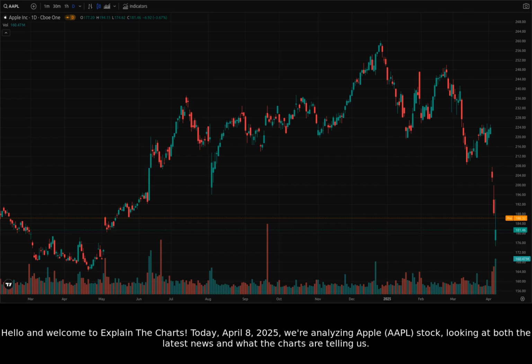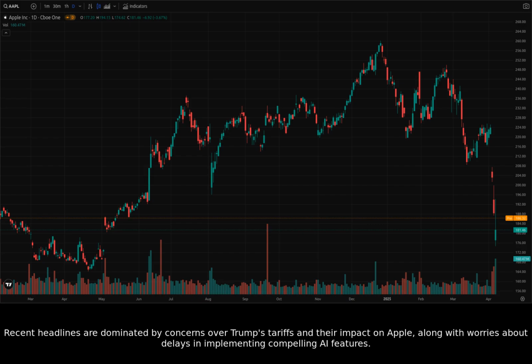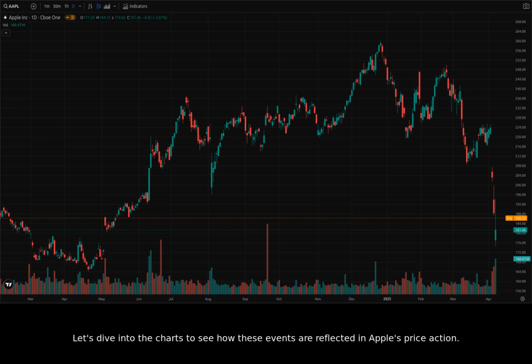Today, April 8th, 2025, we're analyzing Apple, AAPL, stock, looking at both the latest news and what the charts are telling us. Recent headlines are dominated by concerns over Trump's tariffs and their impact on Apple, along with worries about delays in implementing compelling AI features. Let's dive into the charts to see how these events are reflected in Apple's price action.